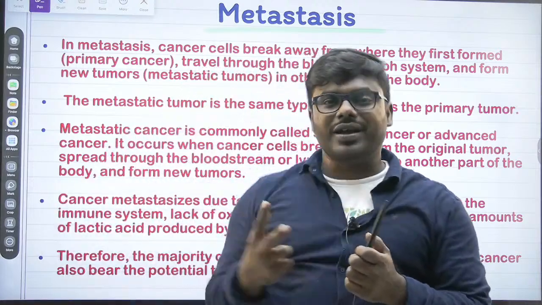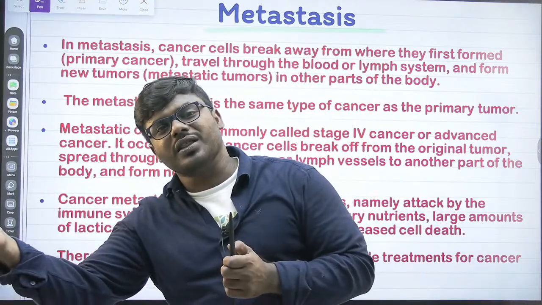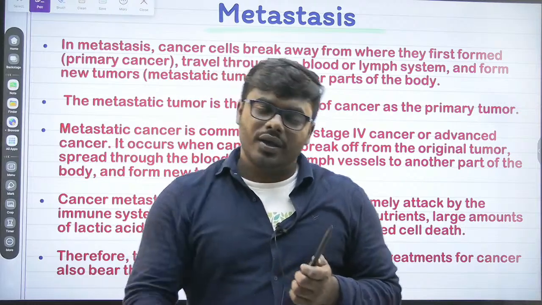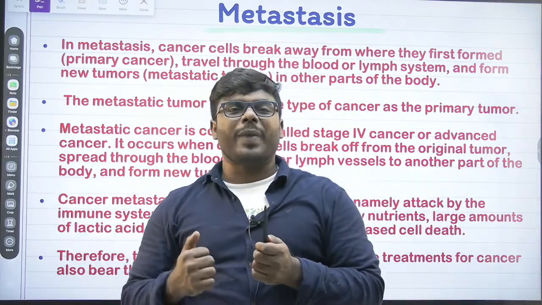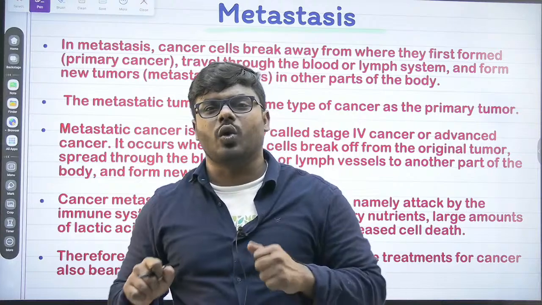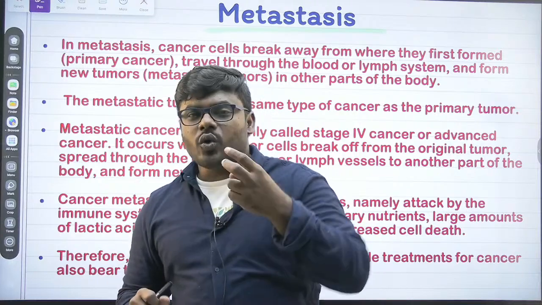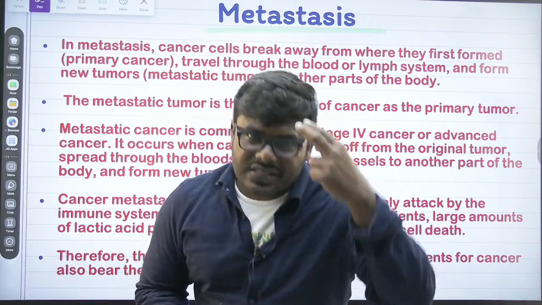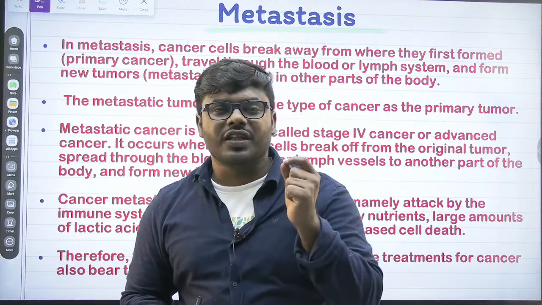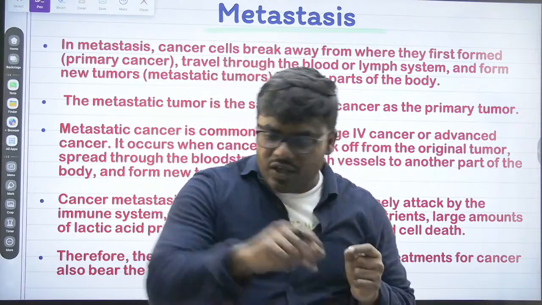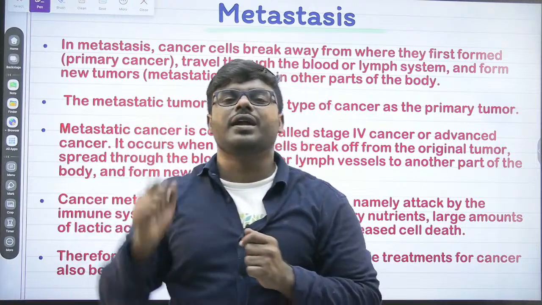Suppose, for example, you cut a liver cell and keep it in culture, do you think it will grow? You cut a liver cell and keep it in the area of the pancreas, do you think it will grow? It never grows. But if you cut the same liver cell which is affected with cancer and keep it in the pancreas, ultimately it will grow.